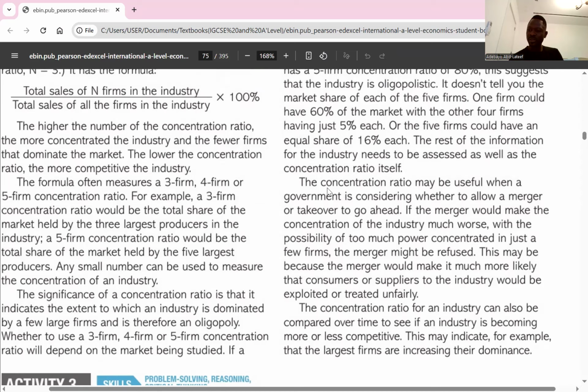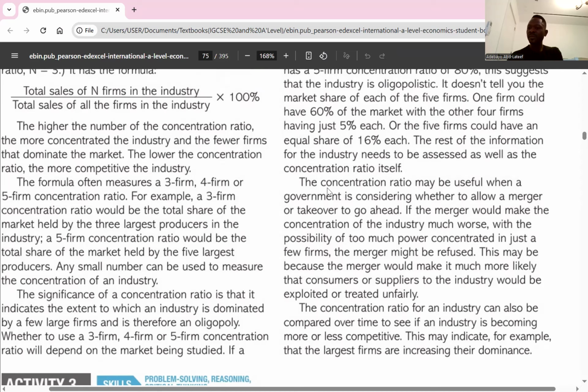And the last one, it doesn't indicate market power distribution. Here we're talking about the first 4 firms, the sum of their market share. We're not talking about each one at a time. So we won't know if they have an even distribution of market share or not. This firm might have 40%, the other one 30%, the next one 25%. They don't have the same. The concentration ratio would not show us whether it is evenly distributed or not.